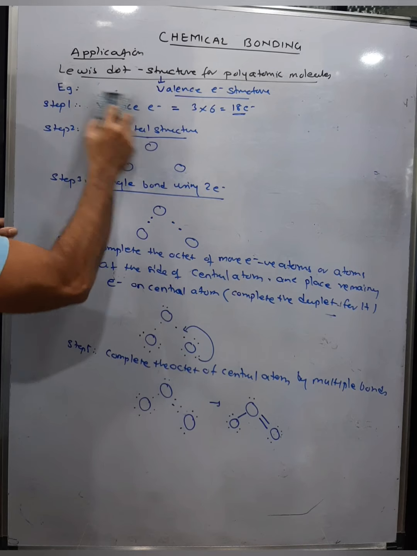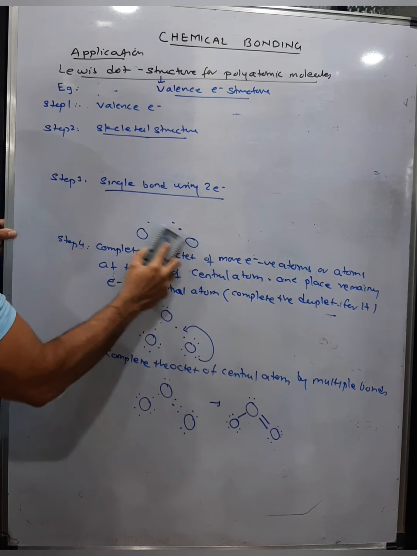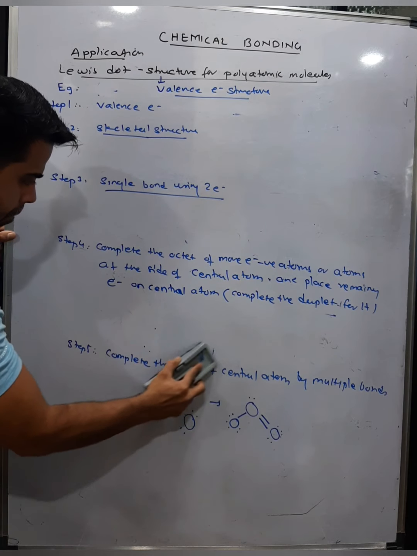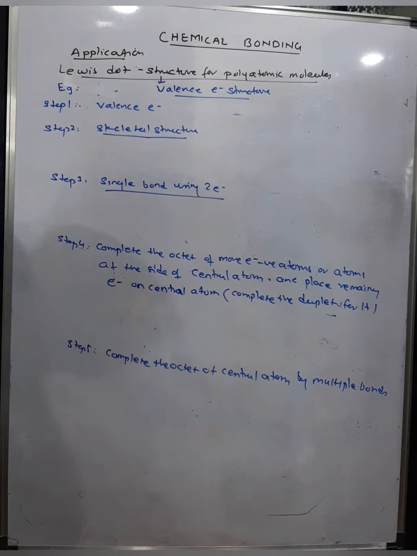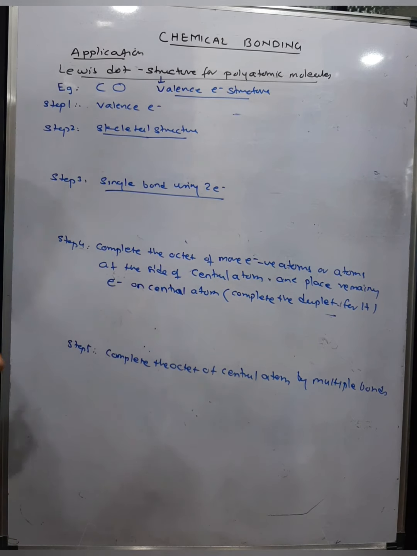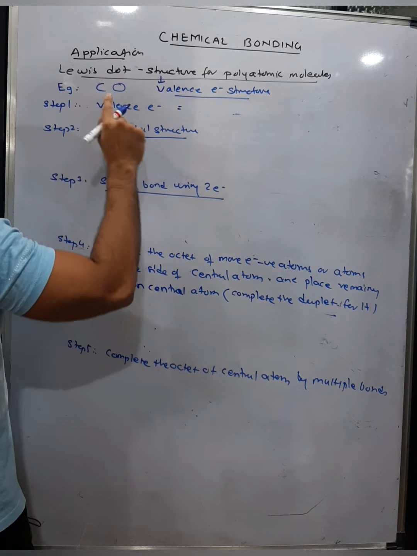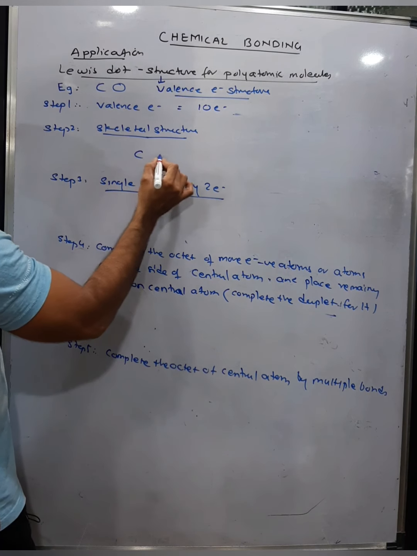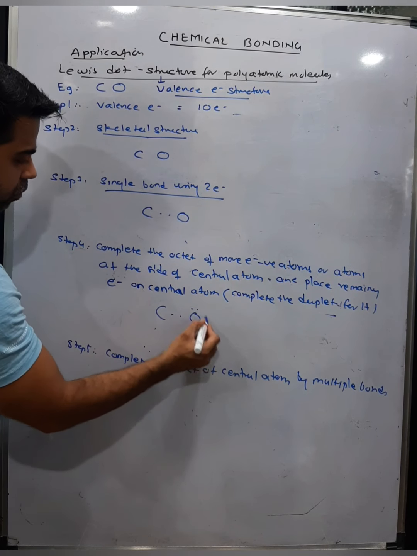For example, I may take an example of carbon monoxide. So 2 elements, carbon and oxygen. Let's talk about their valence electrons. So carbon is 4, oxygen is 6, 6 plus 4, 10 electrons in the outermost shell. Skeletal structure will be CO. First you make a single bond. Now you complete the octet, 1, 2, 3, 4, 5, 6, of the more electronegative atom.